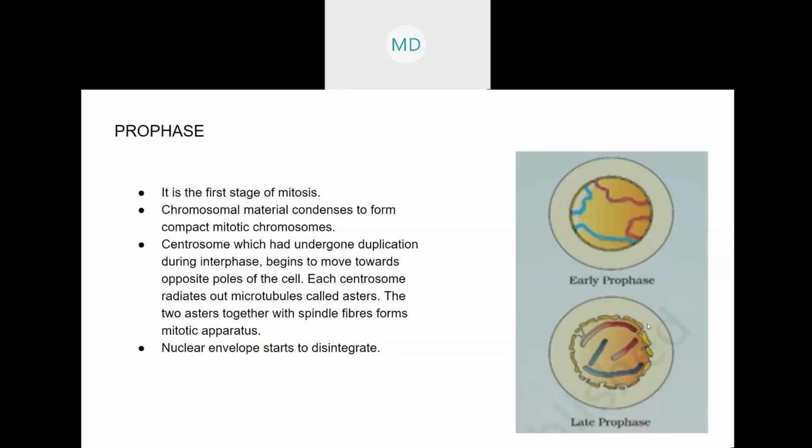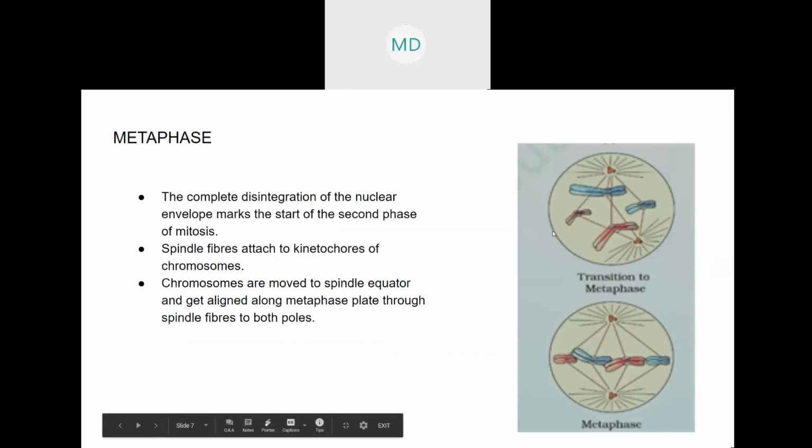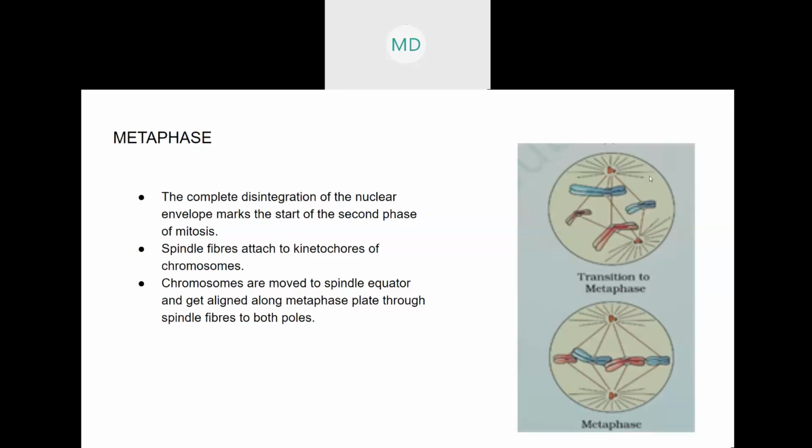Then the asters also started to separate and move to opposite poles. Opposite poles means the two poles of a cell. One is this pole, this is the other pole. So the asters, earlier they were joined together like this, then they separated and move towards the